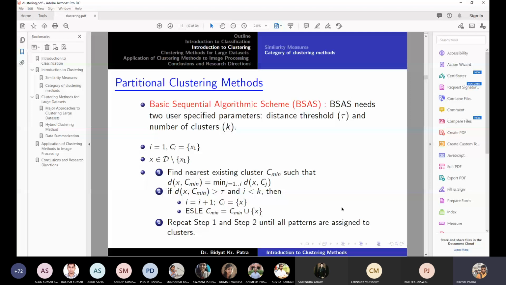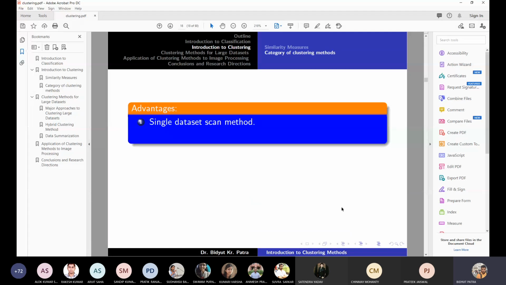Nevertheless, these are very old clustering techniques. They are hardly used, but in some cases, before applying a state-of-the-art clustering approach, one can use this clustering approach as the basis. So therefore this has relevance, although it is not the golden standard for getting the right results. If you have queries, please go through, and it will be much clearer for you to understand the concept. So it is a single data scan.